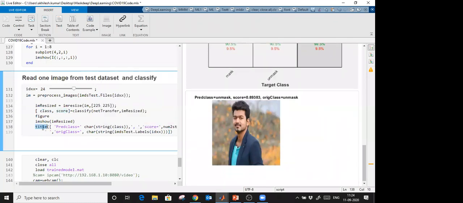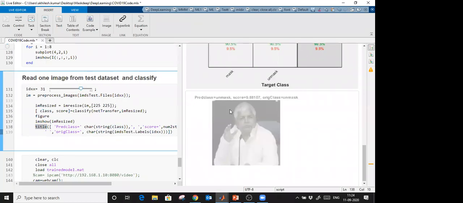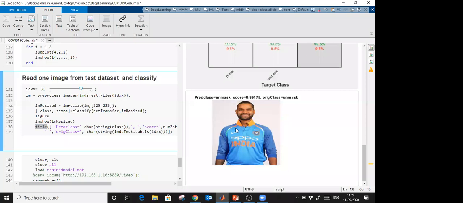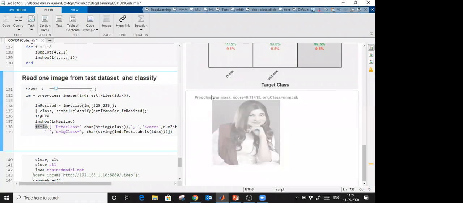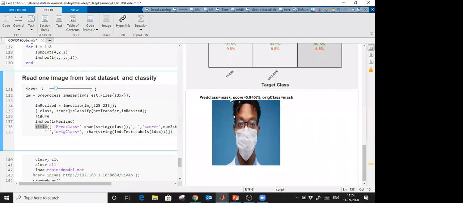If you don't know how to provide the title, we already discussed in the first session how you can use the app to provide a title, X label and Y label, right? Now I want to see some different index. I will just move this slider, and you see that here the predicted class is unmarked, and the original class is also unmarked, right? You can move this slider like this and predict. Here also, the predicted class is marks, and the original class is also marks. So it is working perfectly on Google images.